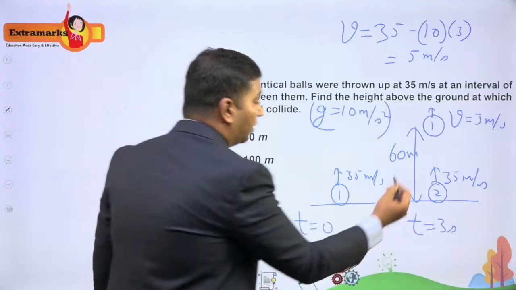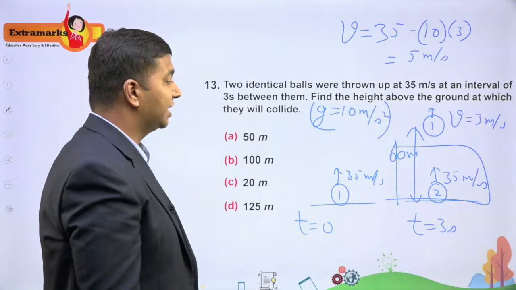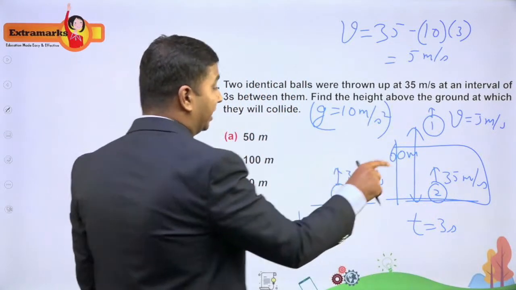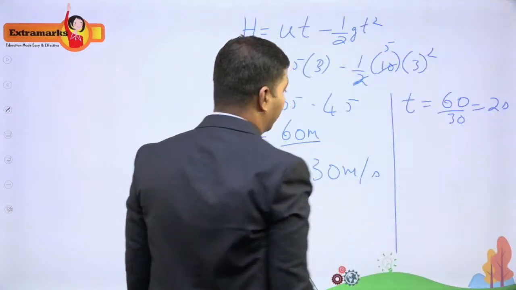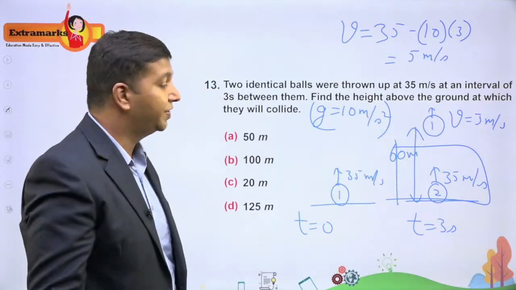Now let me focus on this diagram here, that's all. Now I need the distance traveled by ball number 2 in 2 seconds, right? Now we know that it collides at t is equal to 2 seconds. So therefore I'll write it as ut minus half gt square again.